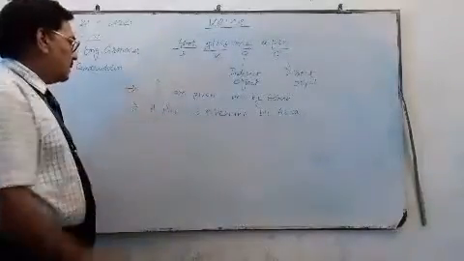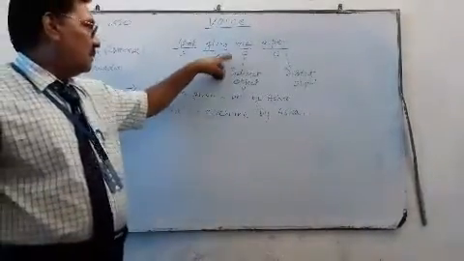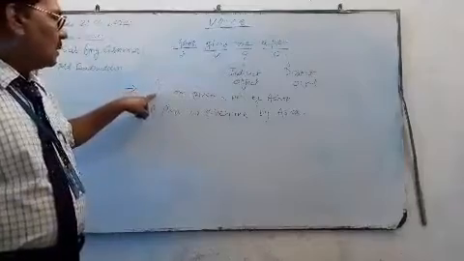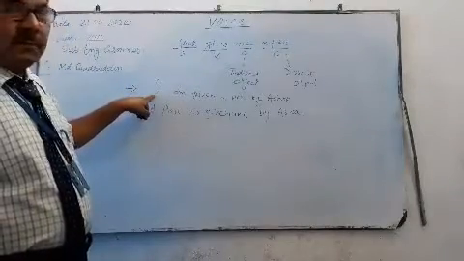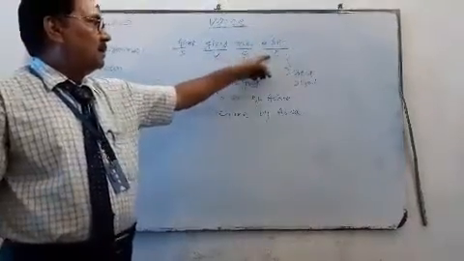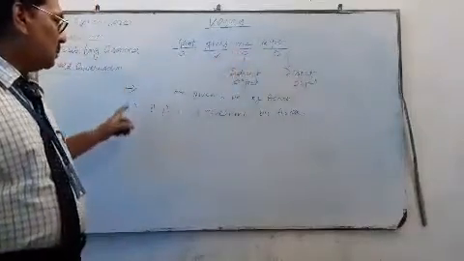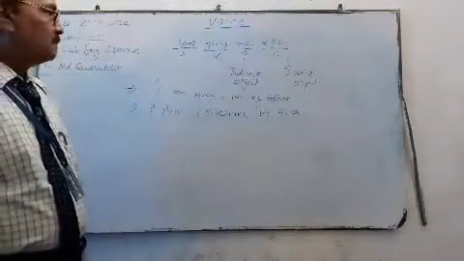And we will see here that me, the indirect object, can also be the subject, and a pen, the direct object, can also be the subject.